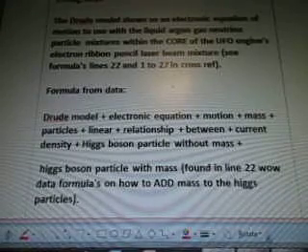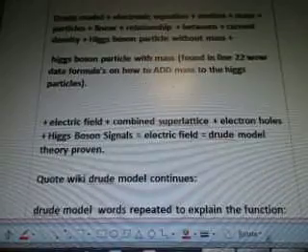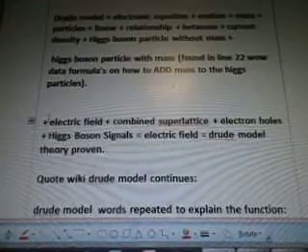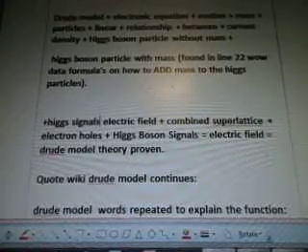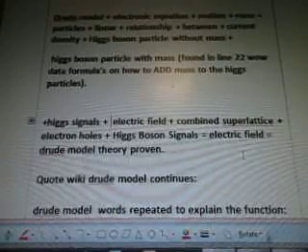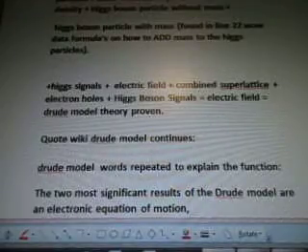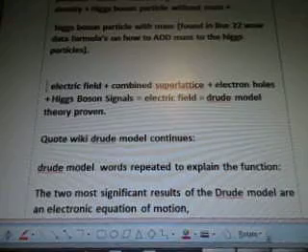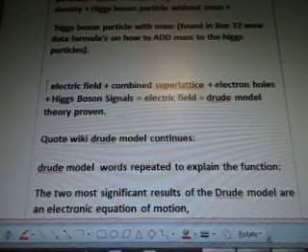Formula from data. The Drude model, electronic equation, motion, mass, particles, linear relationship between current density, Higgs boson particle without mass. Add the Higgs boson particle with mass, found in line 22 Wow data formulas on how to add mass to the Higgs particles. Then you add the electric field, which would be the Higgs signals and the electric field, combined superlattice, electron holes, Higgs boson signals equals electric field equals Drude model theory proven.